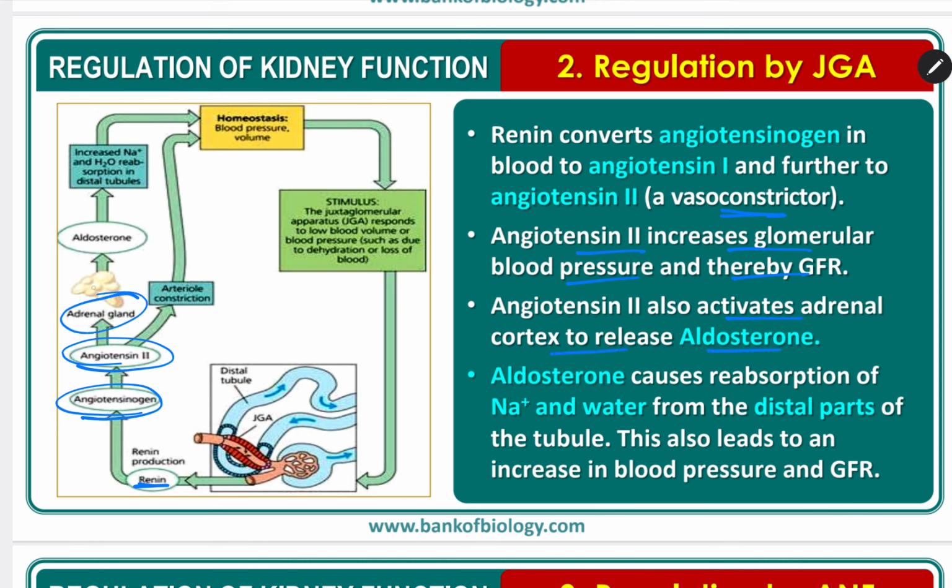Okay, the adrenal gland secretes aldosterone. Aldosterone causes reabsorption of Na and water from the distal part of the tubule. Okay, it increases sodium and water reabsorption in the DCT. Then this also leads to an increase in the blood pressure and GFR. Here you can see homeostasis: the juxtaglomerular apparatus JGA responds to low blood volume or blood pressure, such as due to dehydration or loss of blood. Then again the cycle continues. Okay.